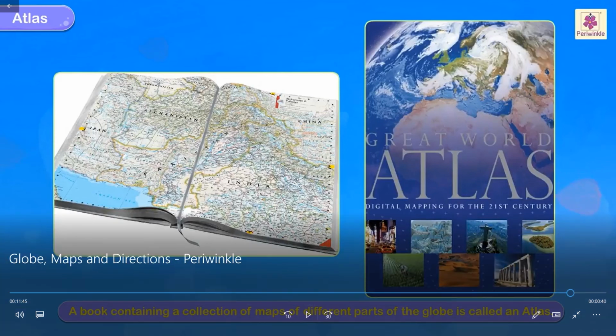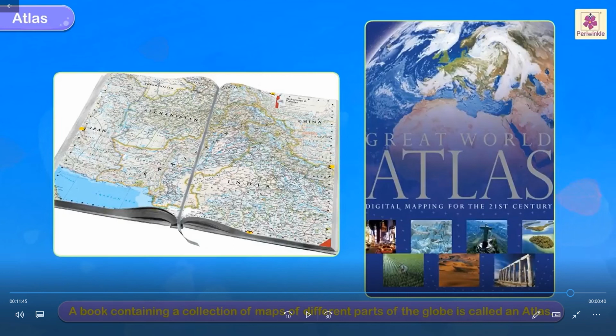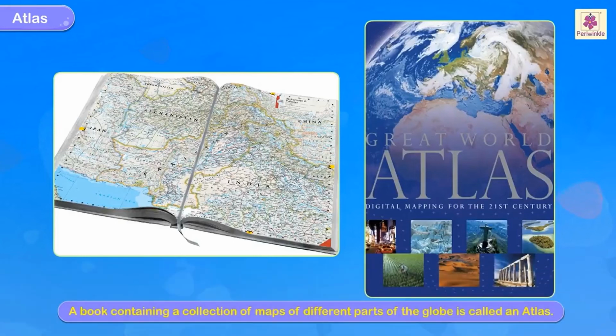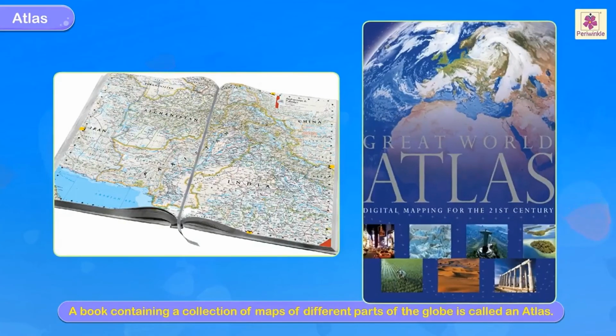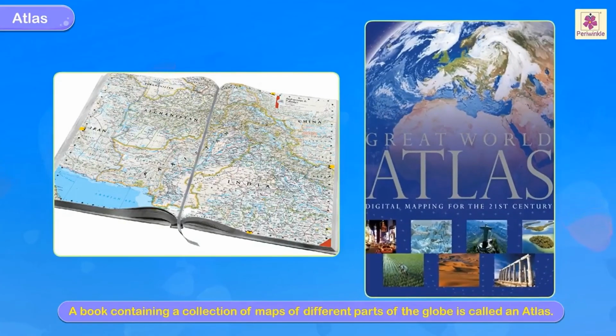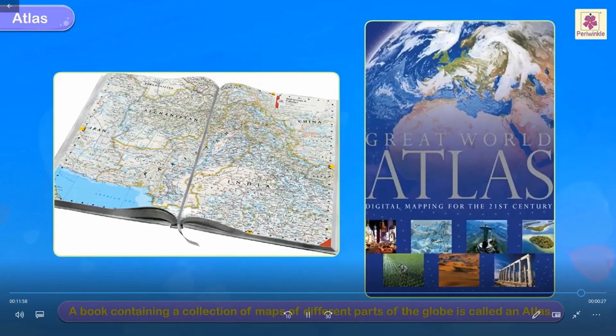A book containing a collection of maps of different parts of the globe is called an atlas. I think in 5th standard you have an atlas book, no? You can go through the different maps over there. Political, physical, everything is included, given in detail.